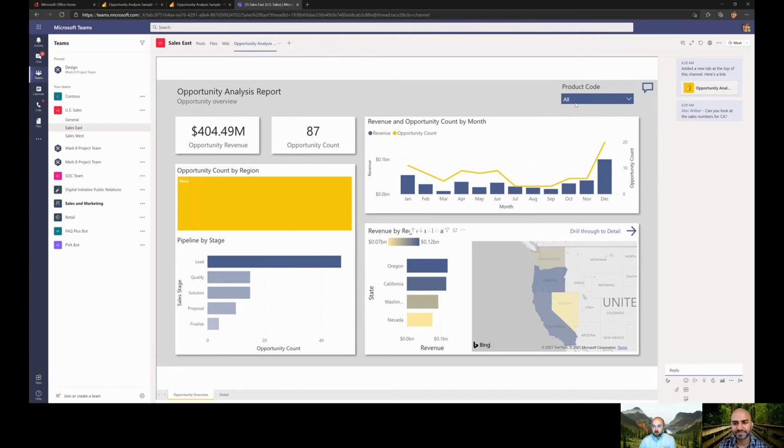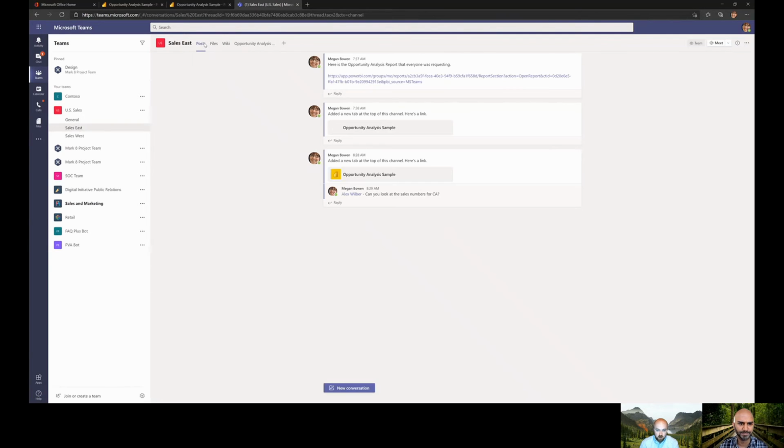100%. And what I did is I clicked this little conversation tab button and it popped it out. So I'm still looking at my reports, and I'm able to have a conversation, a threaded conversation with my peers. And where that's going to show up is back here in that posts tab.